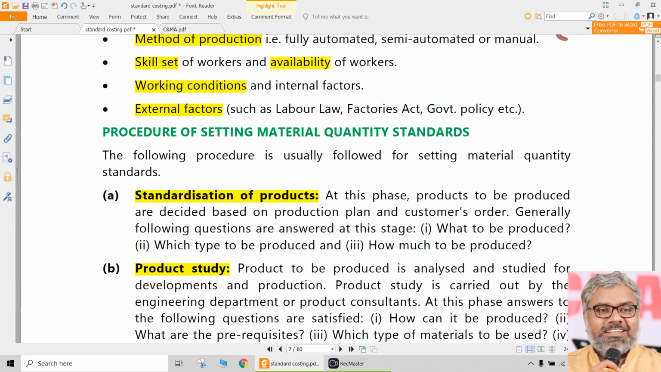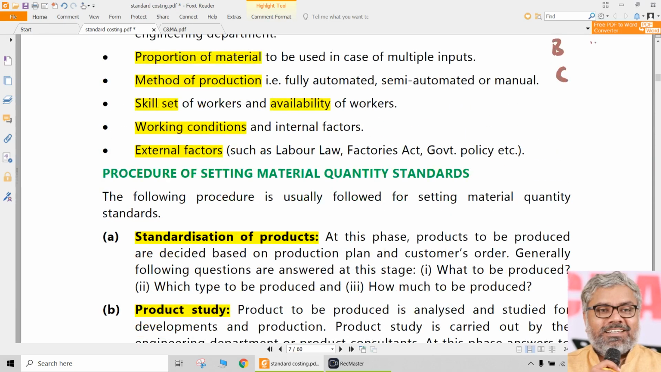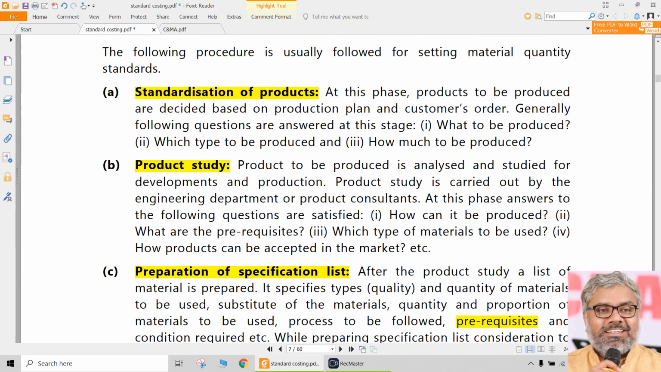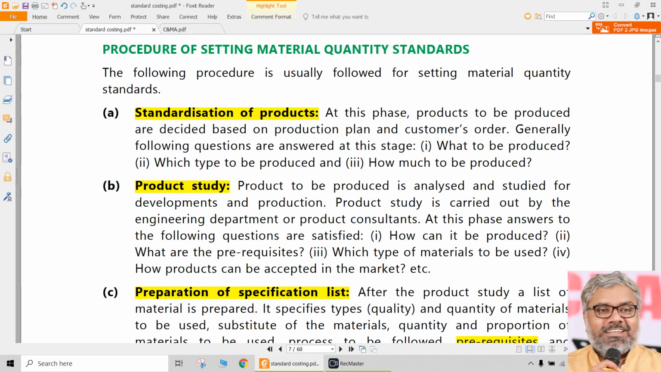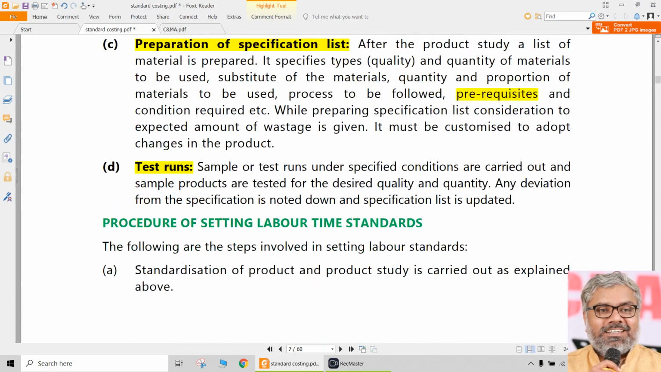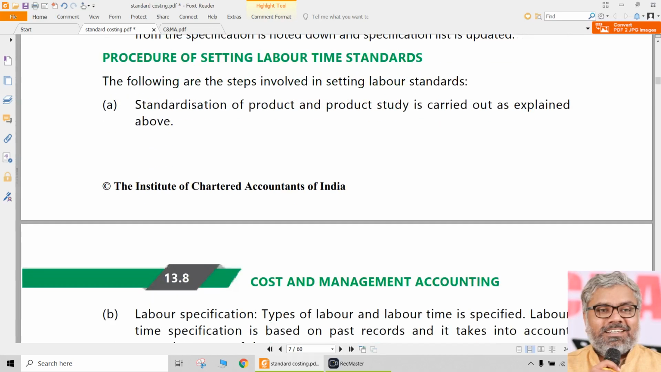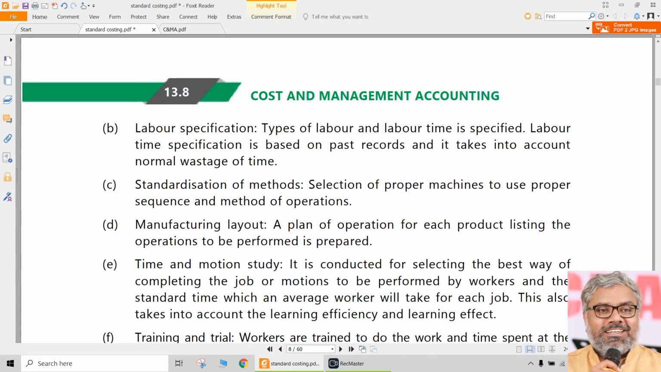So like any simple manufacturing process of any food item, even in a bigger organization, physical quality standards will be set in a similar way, right? Same way for labor standards also. First of all, there should be standardization of product. Yes, same thing. Labor specification: what type of labor is required?